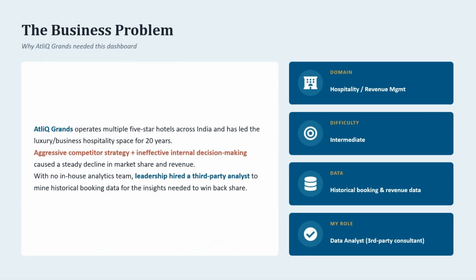The business problem: Atlee Grants runs multiple five-star hotels across India, and they had been losing market share for a while because of competitive moves and honestly some weak decisions made internally. They didn't have an in-house analytics team, so they bought in a third-party analyst. That's the role I stepped into for this project.